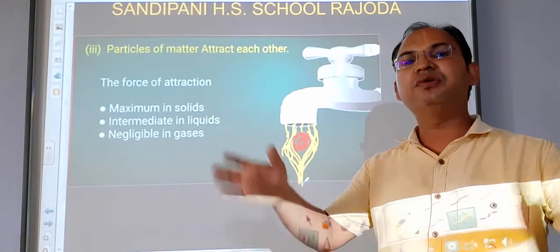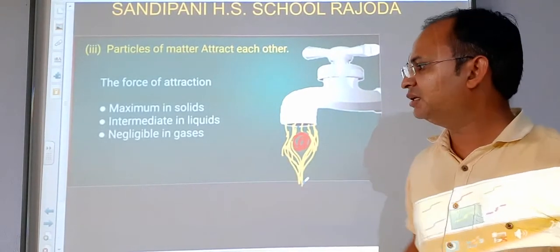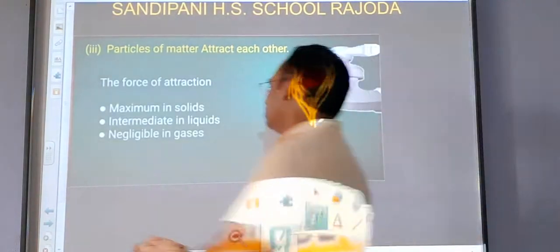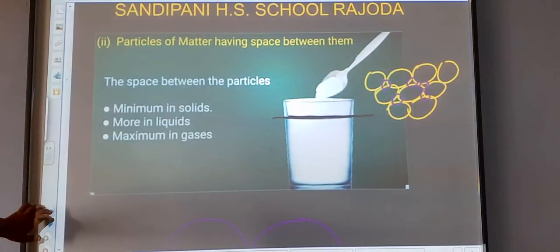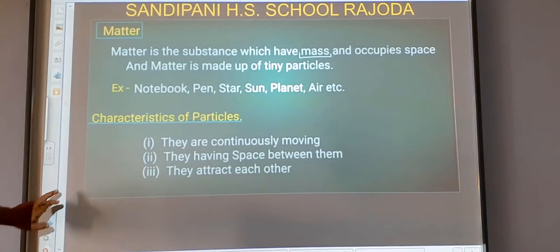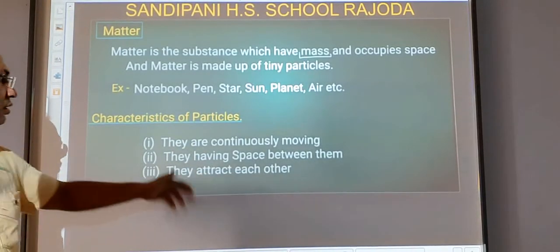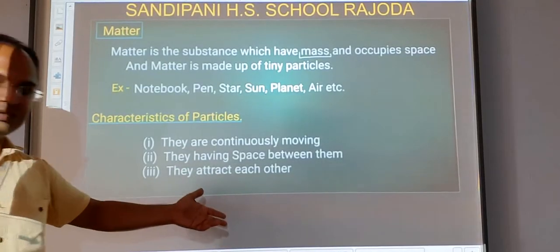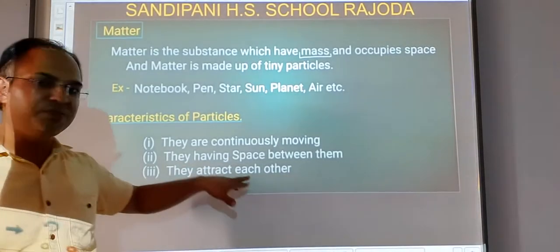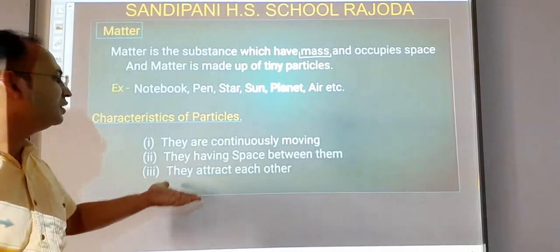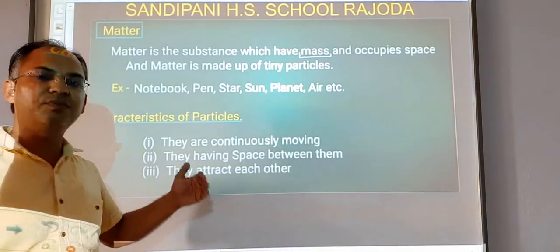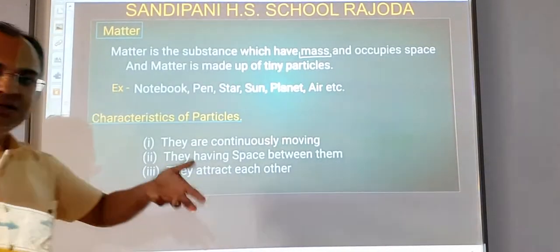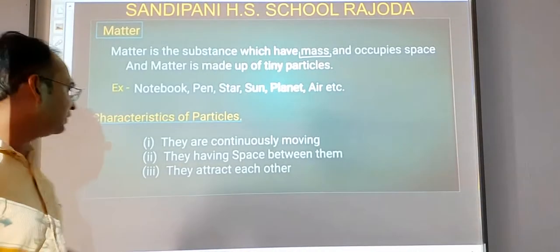Their molecules move away from each other. We will see it in our next slide. So once again, see the three properties of the particles. The first is they are continuously moving, they are continuously in motion. Second is they have spaces between them, and third, they attract each other. These are the three properties of the matter particles which constitute the matter.